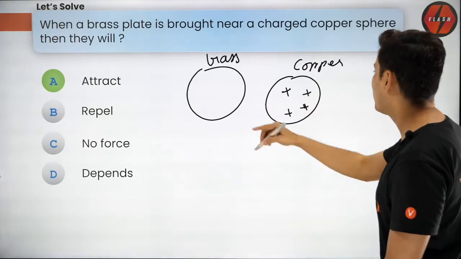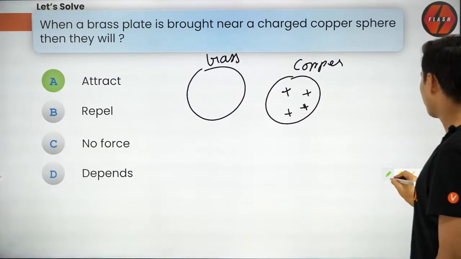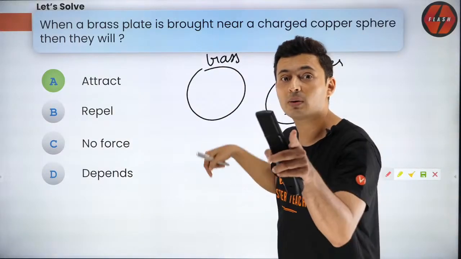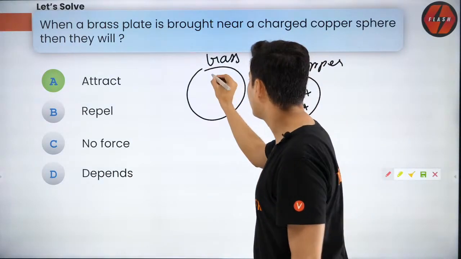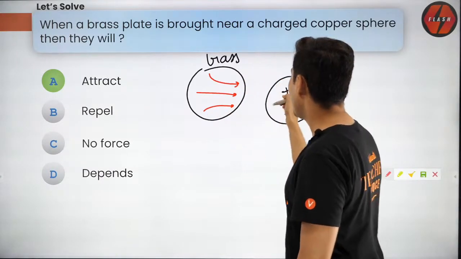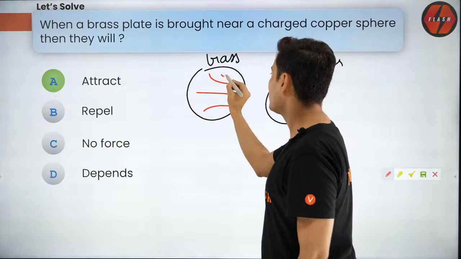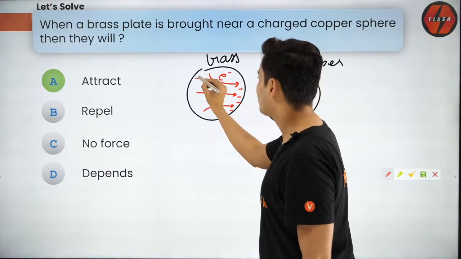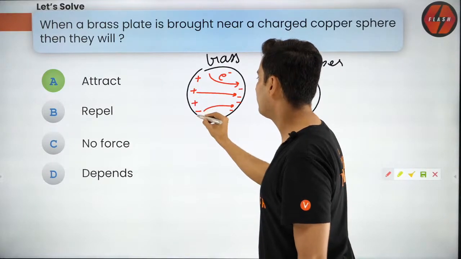Now when you bring them close, what is going to happen? Brass is a conductor, so electrons will start moving, guys. Electrons will start moving like this because they will get attracted by this positive charge. So the electrons are going to flow. This side will become negative and this side will become positive.